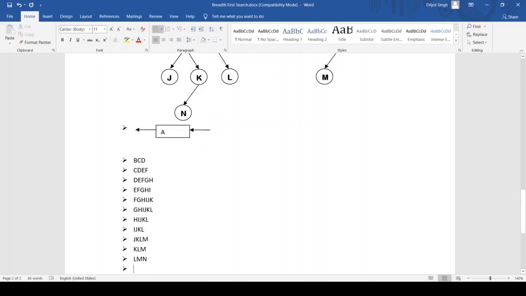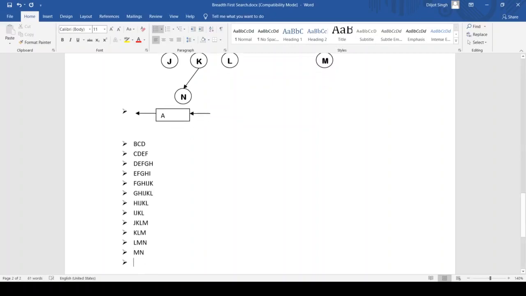Next comes M and N. Again, M has no children, so we are left with N. So we call this complete because all the levels are completed and it will definitely give the answer,